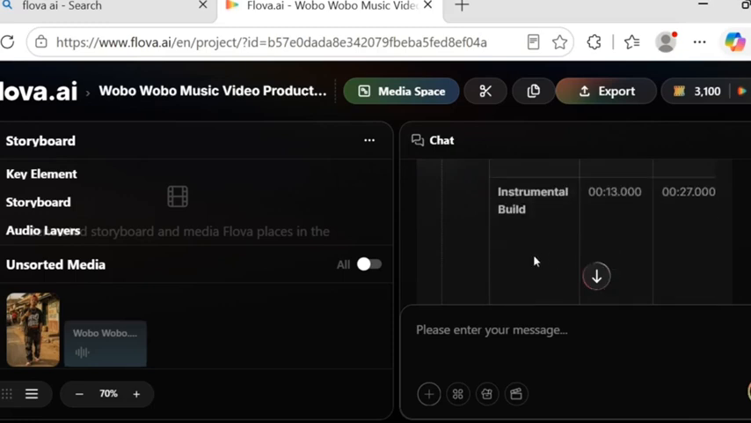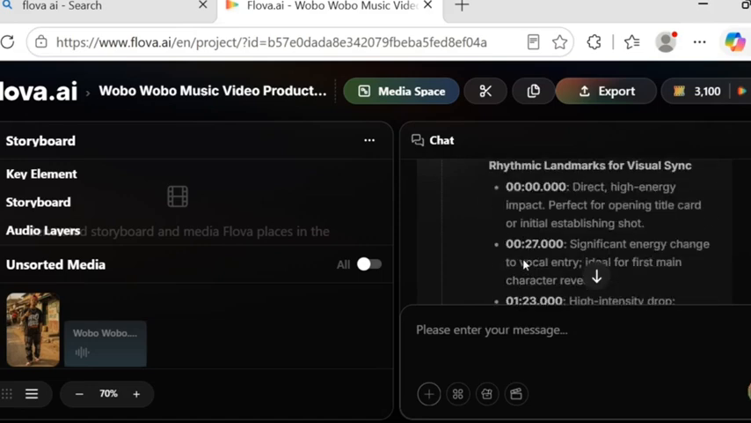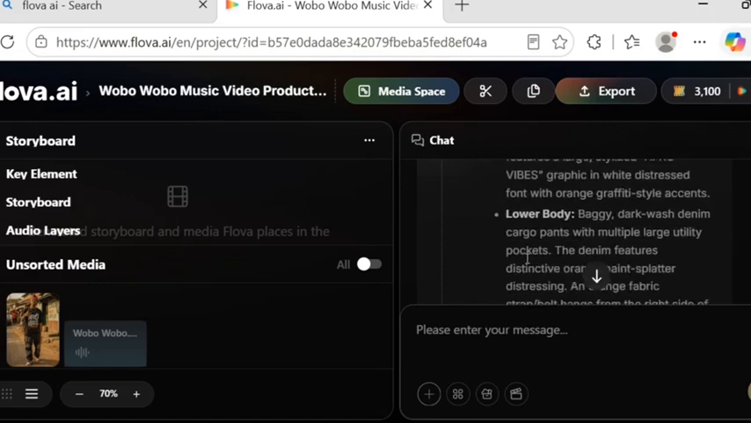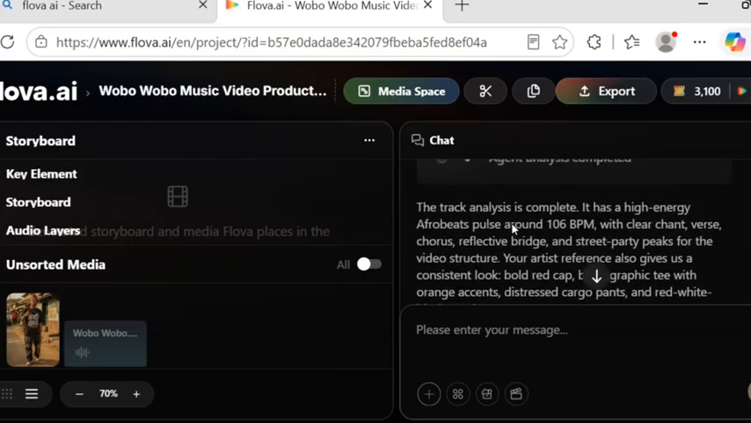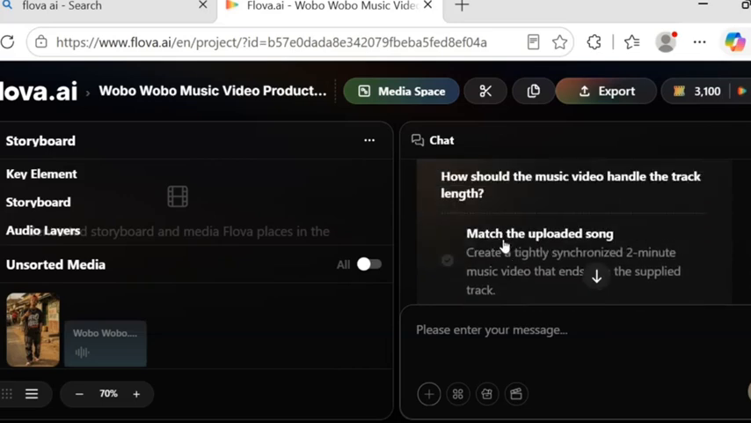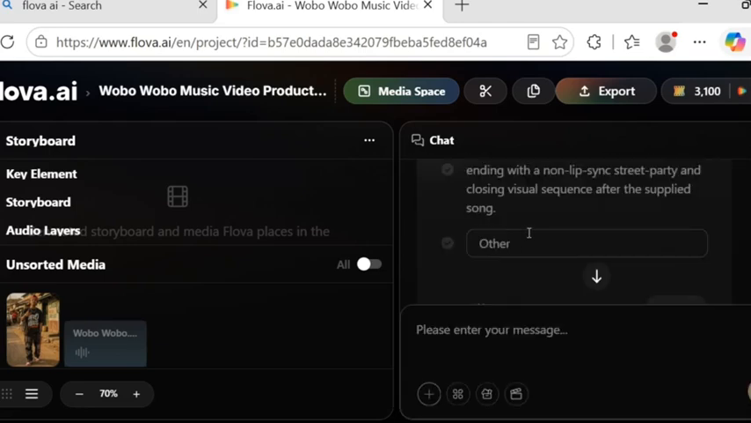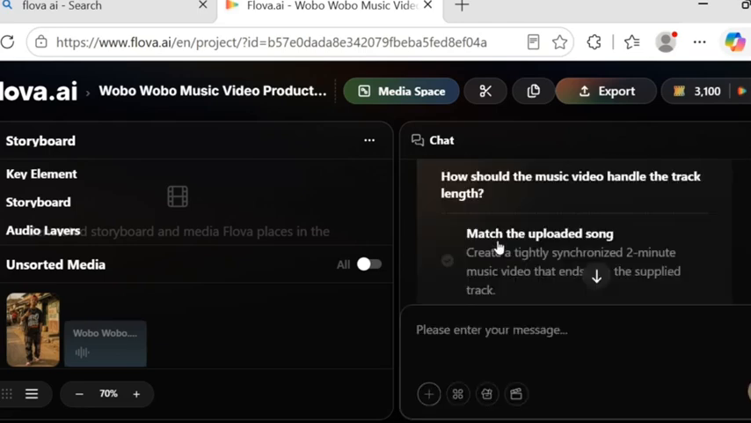Now instrumental, the music body, as you can see, verse 1, pre-chorus and chorus and everything. So let's allow it to load and generate everything for us. As you can see, it's writing everything. Now it will bring you to an interface like this, where it will ask you this type of question. As you can see, match the uploaded song, creating high quality, 3 minutes. So it's asking me here.